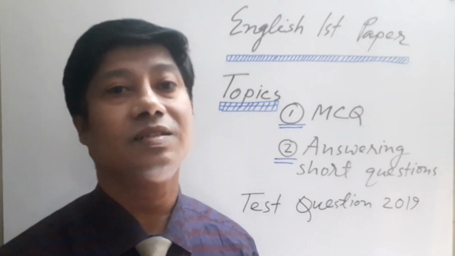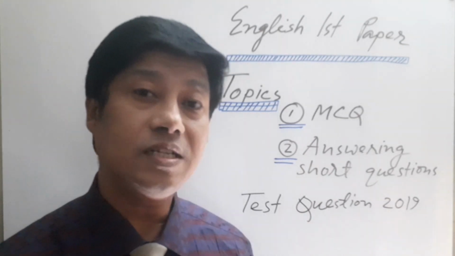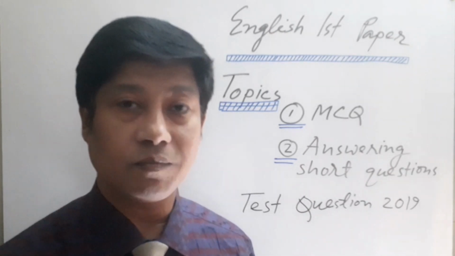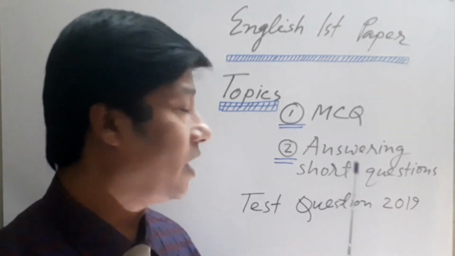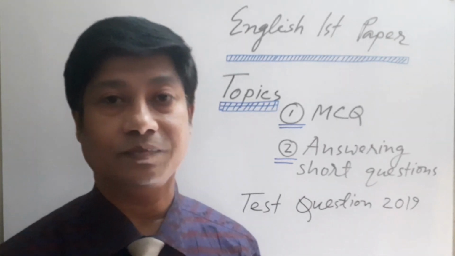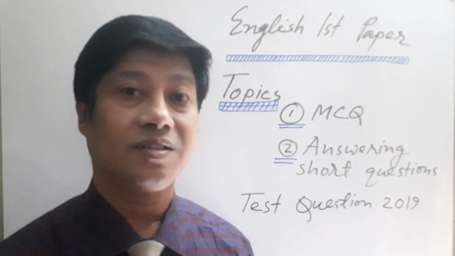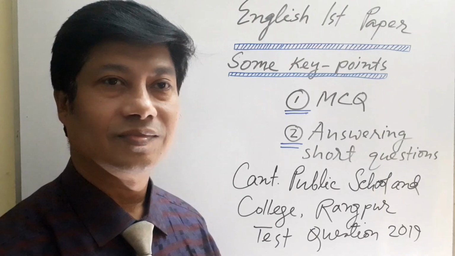So dear learners, from the first passage you will have 25 marks, that is 1/4 of the total marks of the first paper. So dear learners, you should be very careful and calculative about these two items, because these marks are very important for securing you an A+ in English first paper.